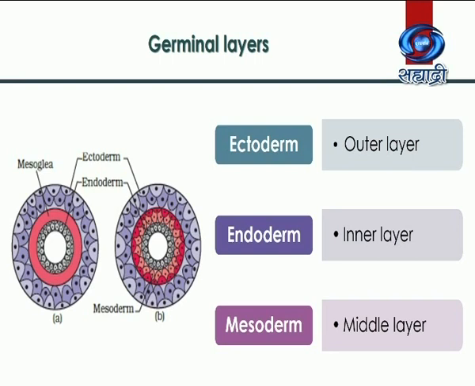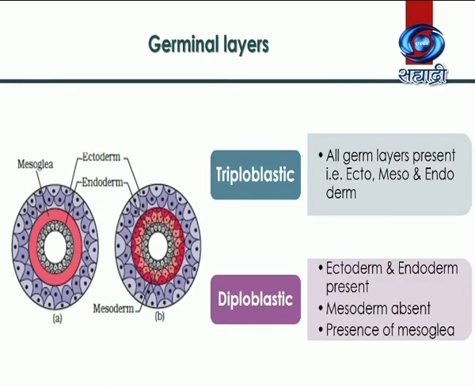Ecto means outer and derma means layer. So, ectoderm is the outermost layer. Endo is inner, that means endoderm is the innermost layer. Meso stands for middle. So, mesoderm is the middle layer and it lies between ectoderm and endoderm.